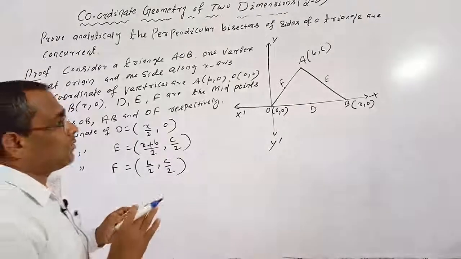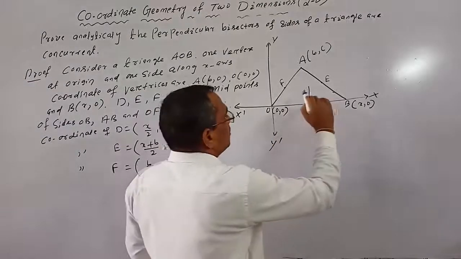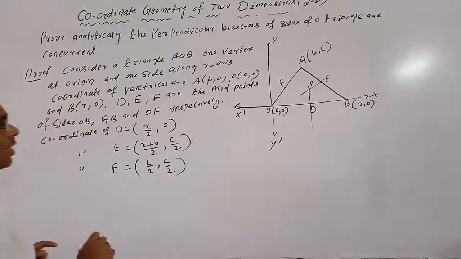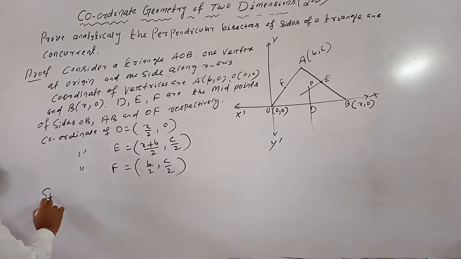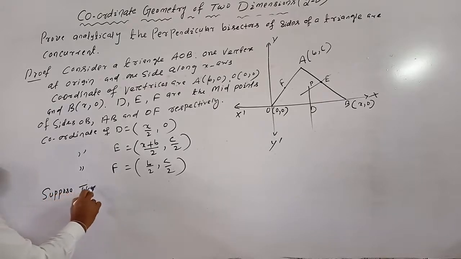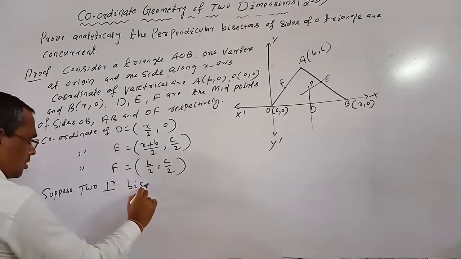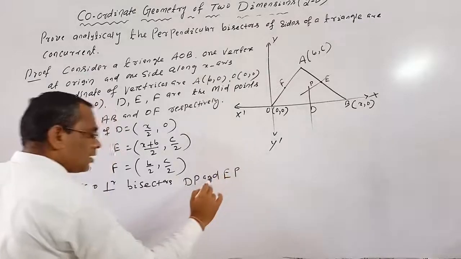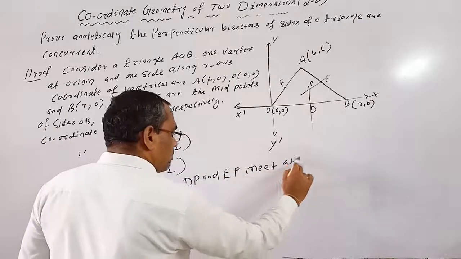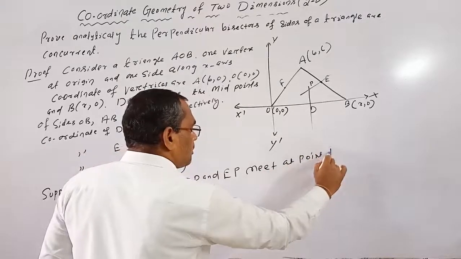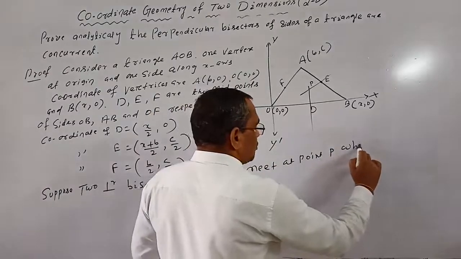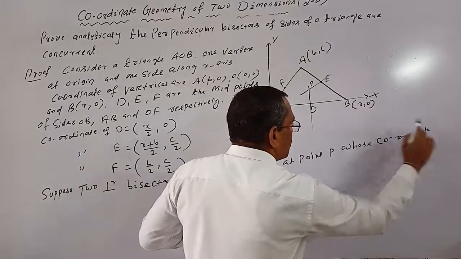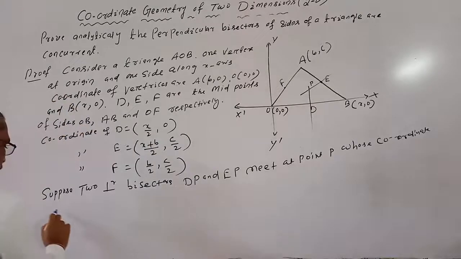Suppose two perpendicular bisectors DP and EP meet at a point P, whose coordinates are x1 comma y1.